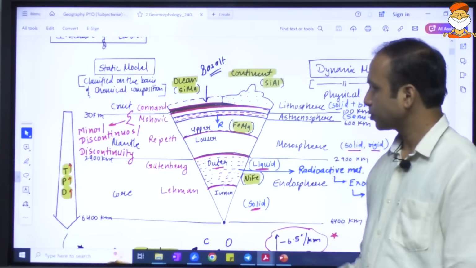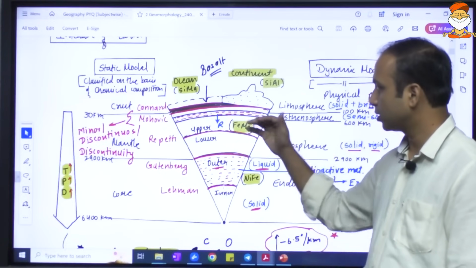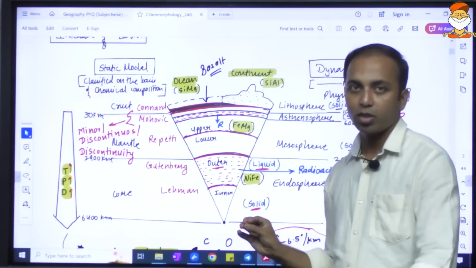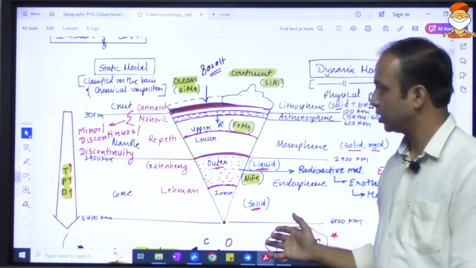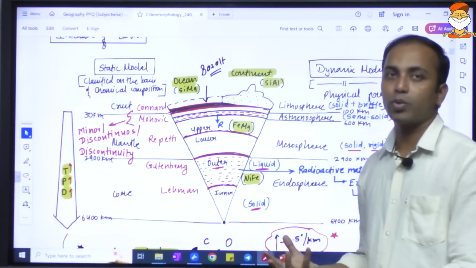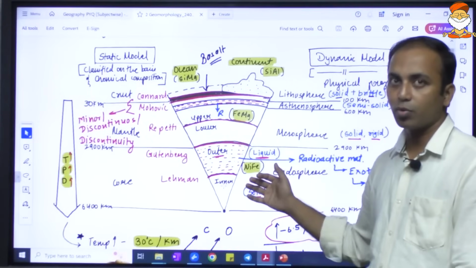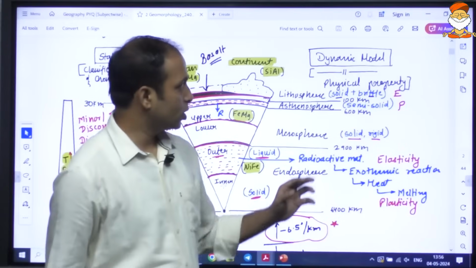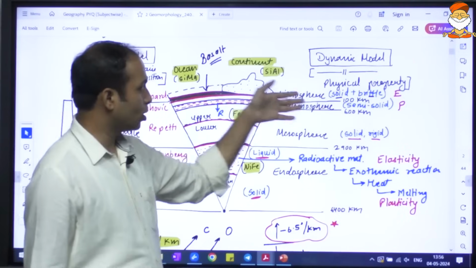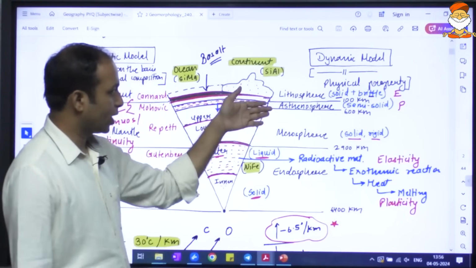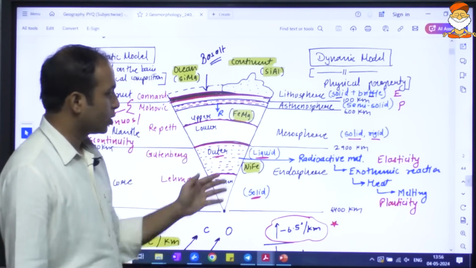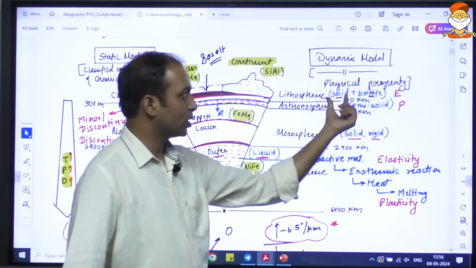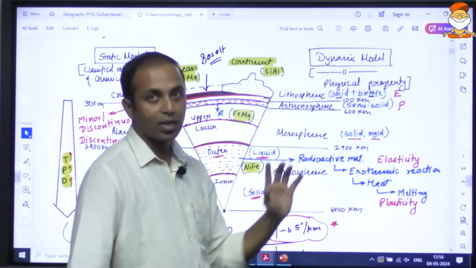Now this just chemical composition of the matter does not give us the entire picture about the interior of the earth. We need to go into more detail. We need to understand the physical properties also, and when we understand the physical properties, then the static model no longer remains useful. So on the basis of the physical property, there is this dynamic model which divides the earth into lithosphere, asthenosphere, mesosphere, endosphere. So here the lithosphere has the property that it is very solid, and it is very brittle. It is elastic in nature.